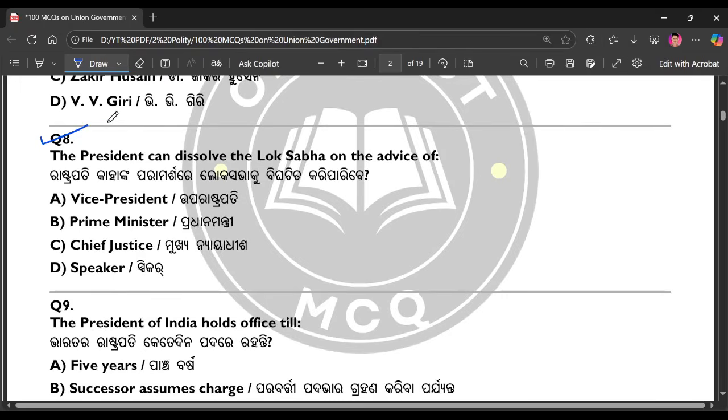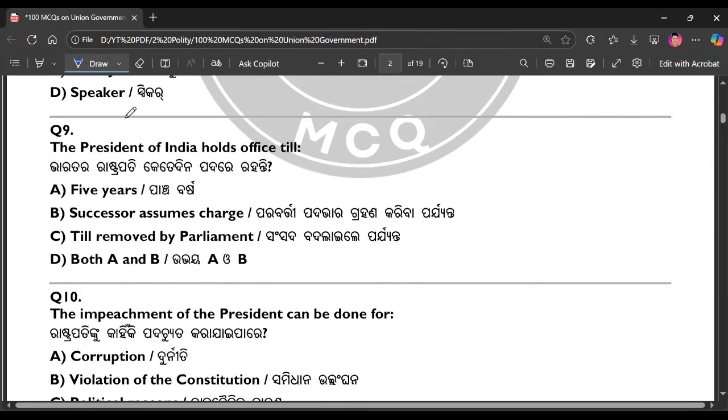Question number 8. The President can dissolve the Lok Sabha on the advice of. The right answer is option number B, Prime Minister. Question number 9. The President of India holds office till. The right answer is both A and B.